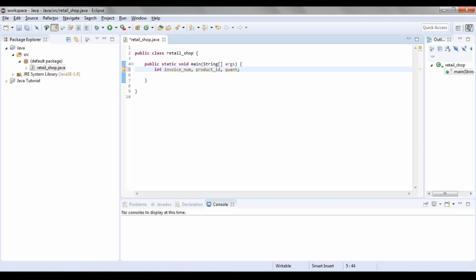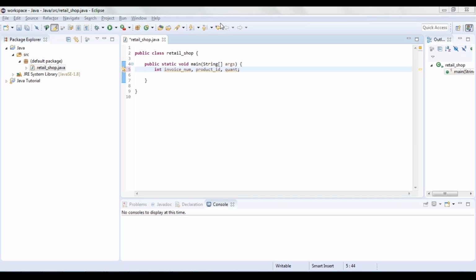So in Java, it is very important that you make use of semicolon at end of every statement. So this is a challenge most programmers face initially, where they forget to put semicolon at end of their statement and they end up having a lot of errors corresponding to that. So every statement has to end with a semicolon.